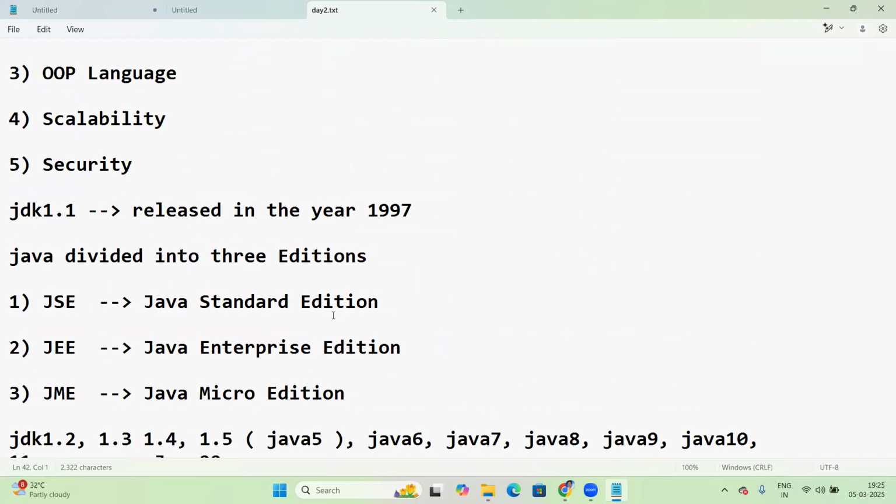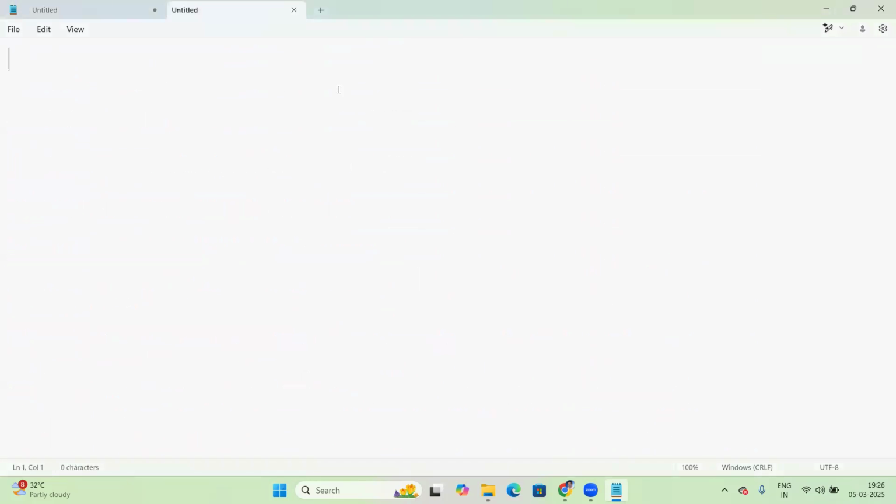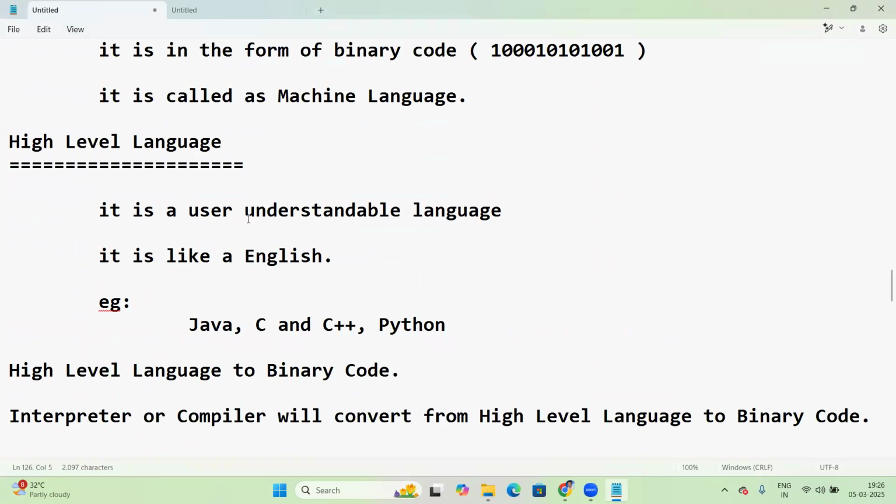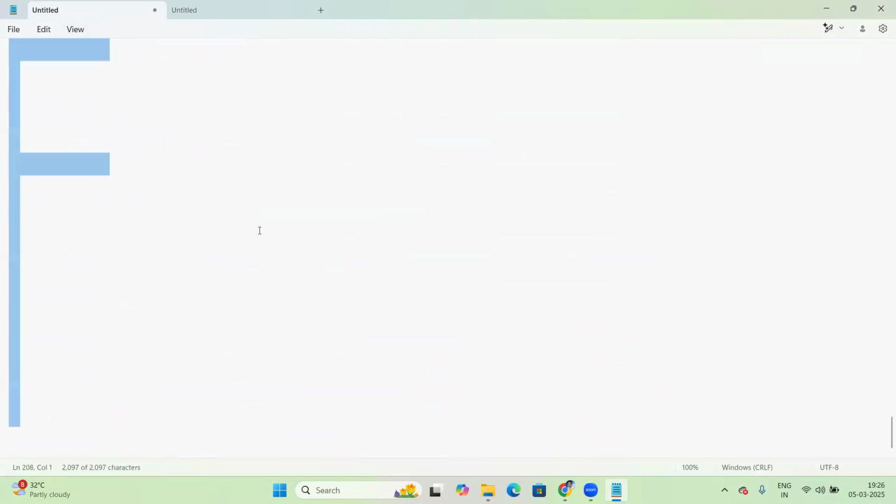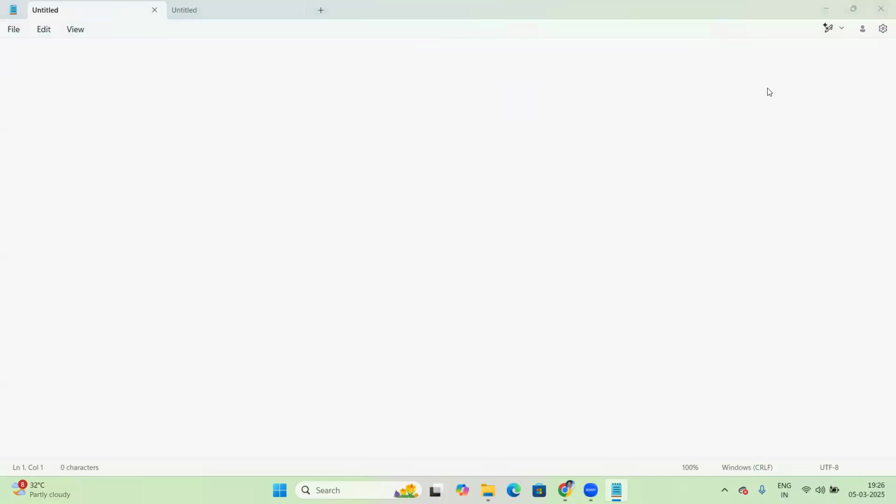Today we are starting the actual classes, starting from the basics. Before going to Java, there are some basics. First, let me explain all the basics here and then I'll go to Java, because directly Java may not be understood.